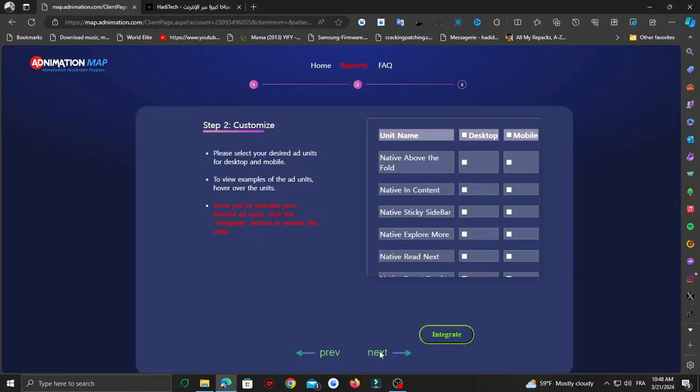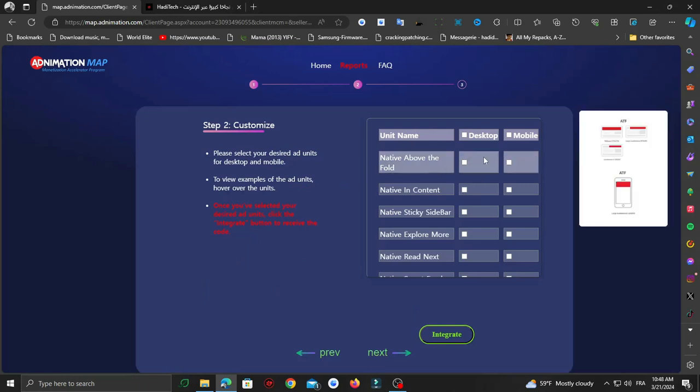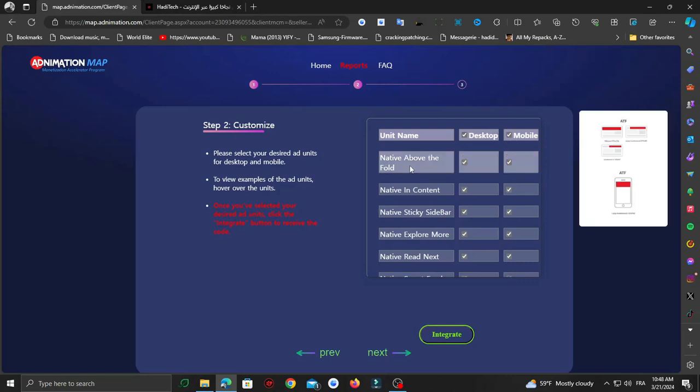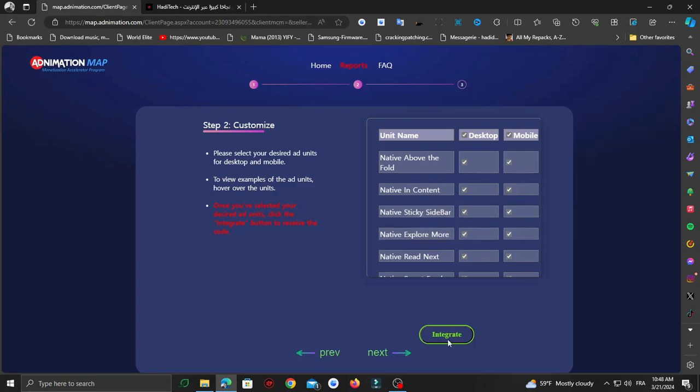Then click on next. From here you can choose your ads unit. You can select the desktop if you want to show the ads on desktop, mobile, and as you can see here, it will show you the position of the ad: native above the fold, native in content, native sticky bar, where the ads will be shown. Once you do that, click on integrate just like this and click OK.